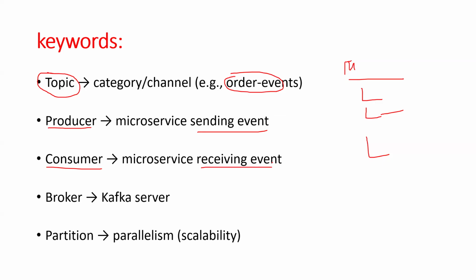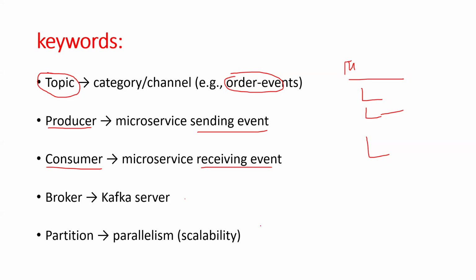A broker is a Kafka server. You can run Kafka with the help of ZooKeeper. So a broker is nothing but a Kafka server; we have ZooKeeper and Kafka. You should have some basic idea, just high-level information, and I'm just giving you this info.